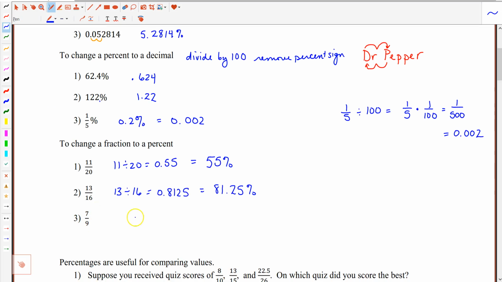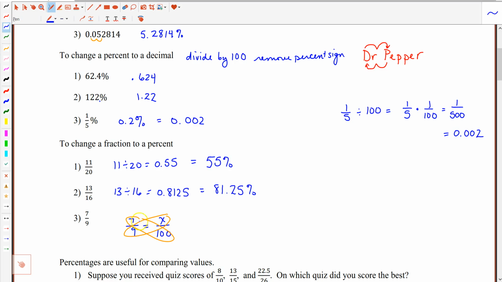So 7/9 is equivalent to some number out of 100. This number is what I'm looking for, the percent. Percent means per 100. So then I would think, okay, for this fraction, what would it be in terms of the quantity out of 100? So this is called a proportion. It says two fractions equal one another. In a proportion, the cross products are equal, meaning if I multiply this times this, it's got to be equivalent to what that times that is.